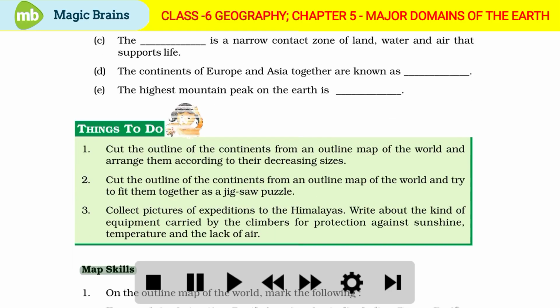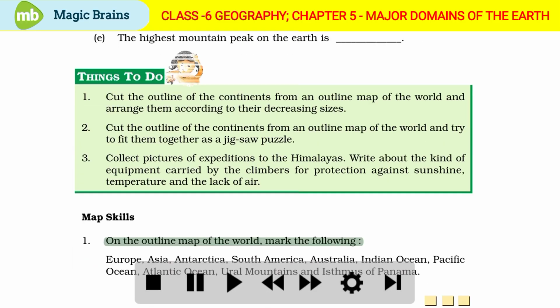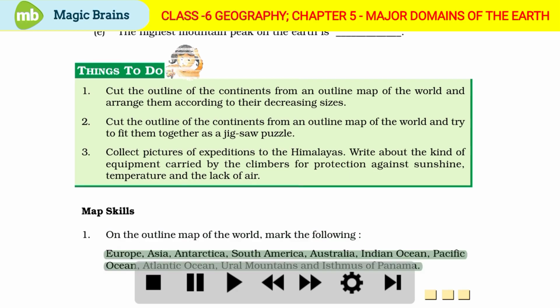Map skills. 1. On the outline map of the world, mark the following: Europe, Asia, Antarctica, South America, Australia, Indian Ocean, Pacific Ocean, Atlantic Ocean, Ural Mountains, and the Isthmus of Panama.